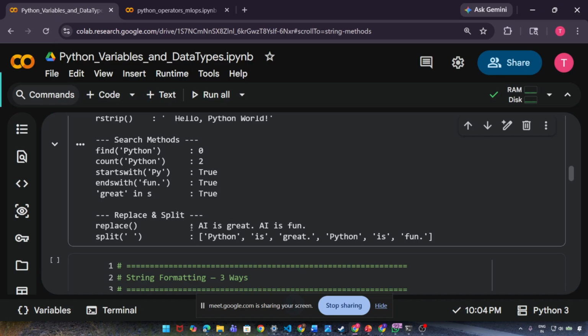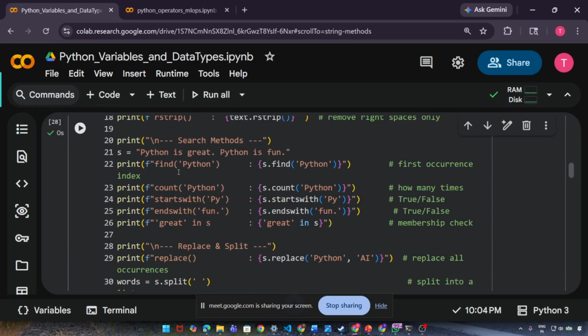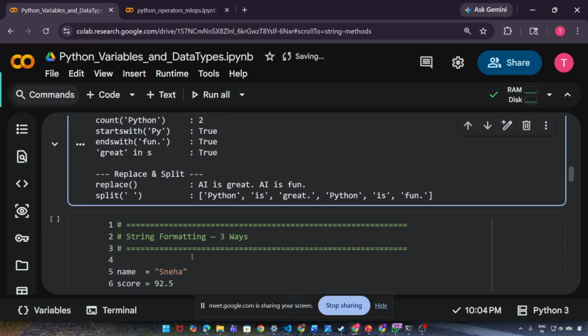See, Python is replaced by AI now. And when I did split with space, right, it just split based on space. See, after Python we have a space, after this we have a space, after Python again we have a space. So based on that, it has created a list.